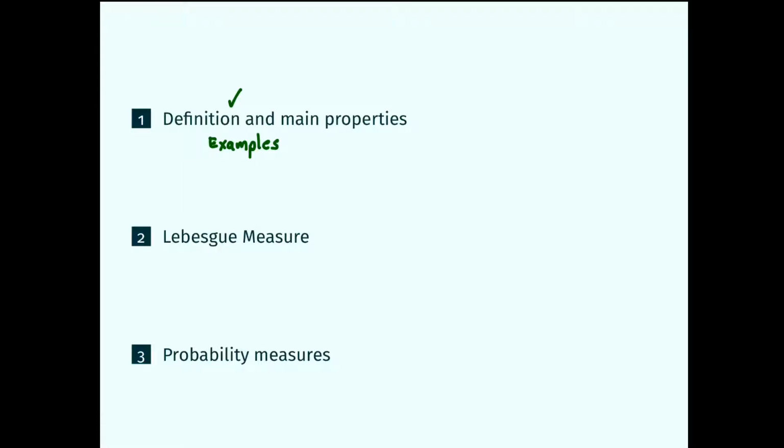In the first part of this video lecture, we have already seen the definition and many examples of measures, and now we're going to do some properties of measures that will complete the first section of this video lecture.